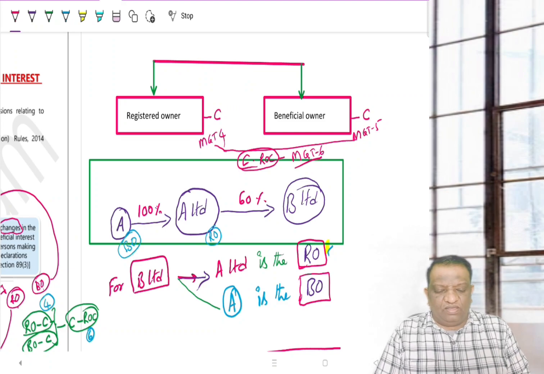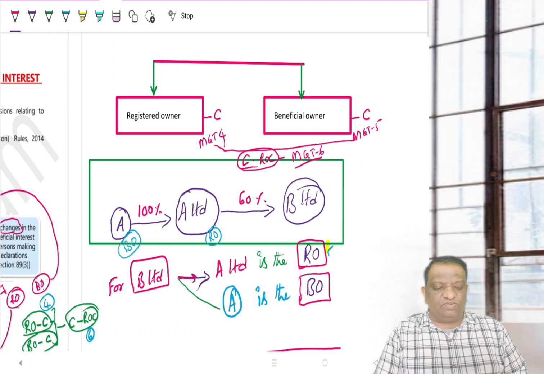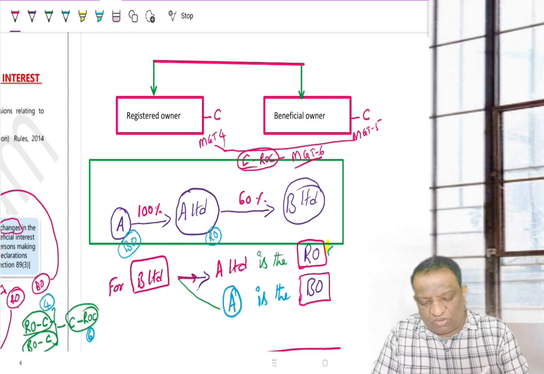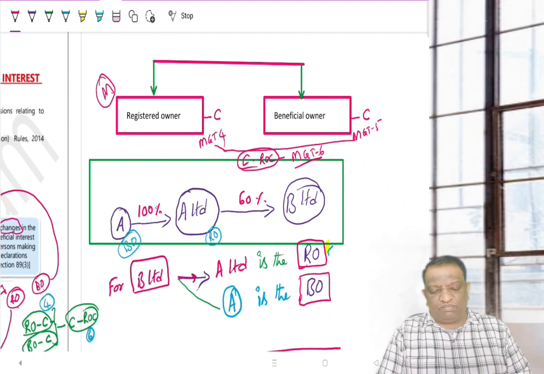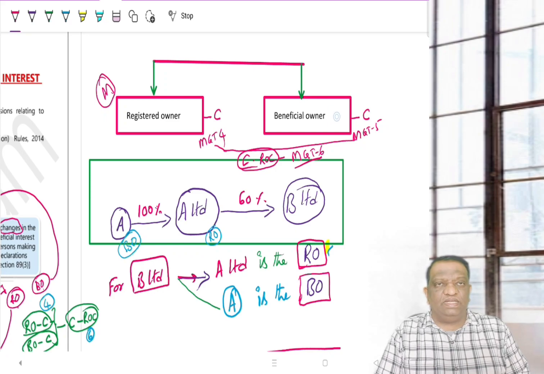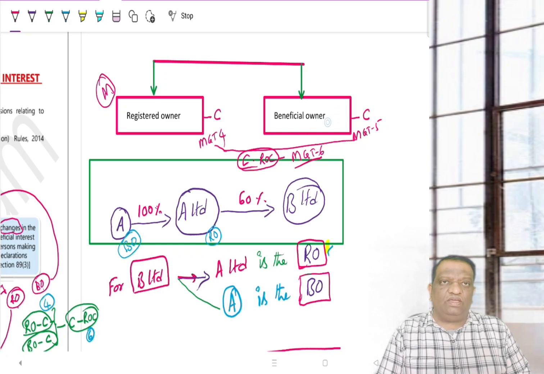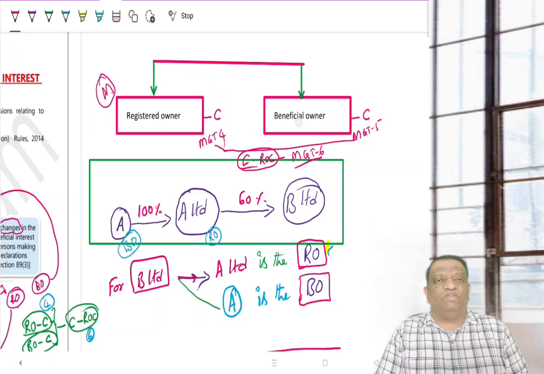the owners are of two types, registered owner and beneficial owner. Whomever you call a member, he is called a member because his name is entered into the register of members. But actually the beneficial owner is the person who is behind the scenes, who is actually enjoying the voting rights or who is actually receiving the dividend. So he is the actual beneficiary. So, registered owner and beneficial owner.